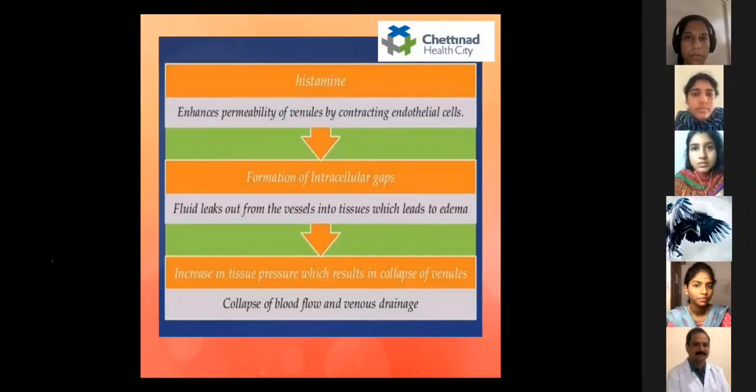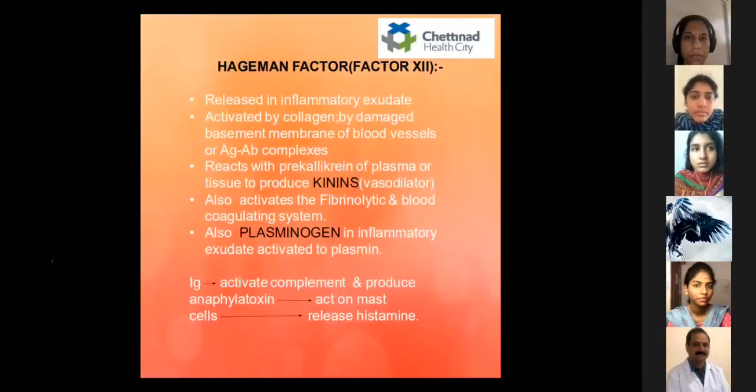So the next will be the Hageman factor. Hageman factor, or factor 12, which is released in the inflammatory exudate, is activated by collagen, by the damaged basement membrane of the blood vessels, or by antigen antibody complexes. It reacts with prekallikrein of plasma or tissue to produce kinins, which are vasodilators, and it also activates the fibrinolytic and the blood coagulating system. Also, plasminogen in inflammatory exudate is activated to plasmin. The immunoglobulins activate complement and produce an effect toxin, which acts on the mast cells and releases histamine.